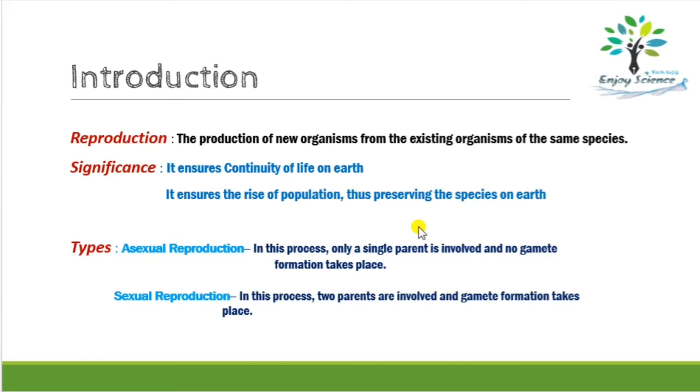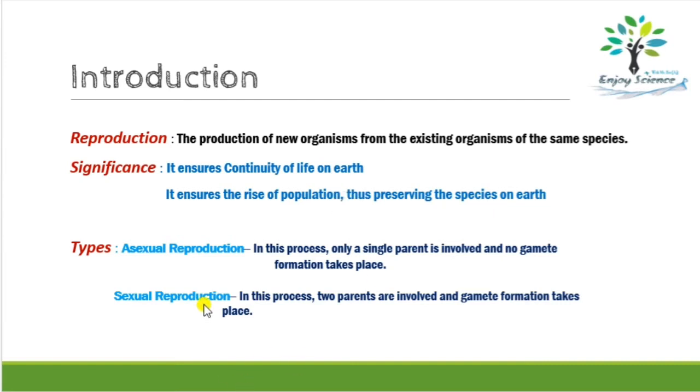If, however, some species of the living organisms cannot reproduce due to certain reasons, then the organisms of this species will gradually die out and disappear from this earth one day. So basically what's happening, this reproduction process is preserving certain species on this earth.